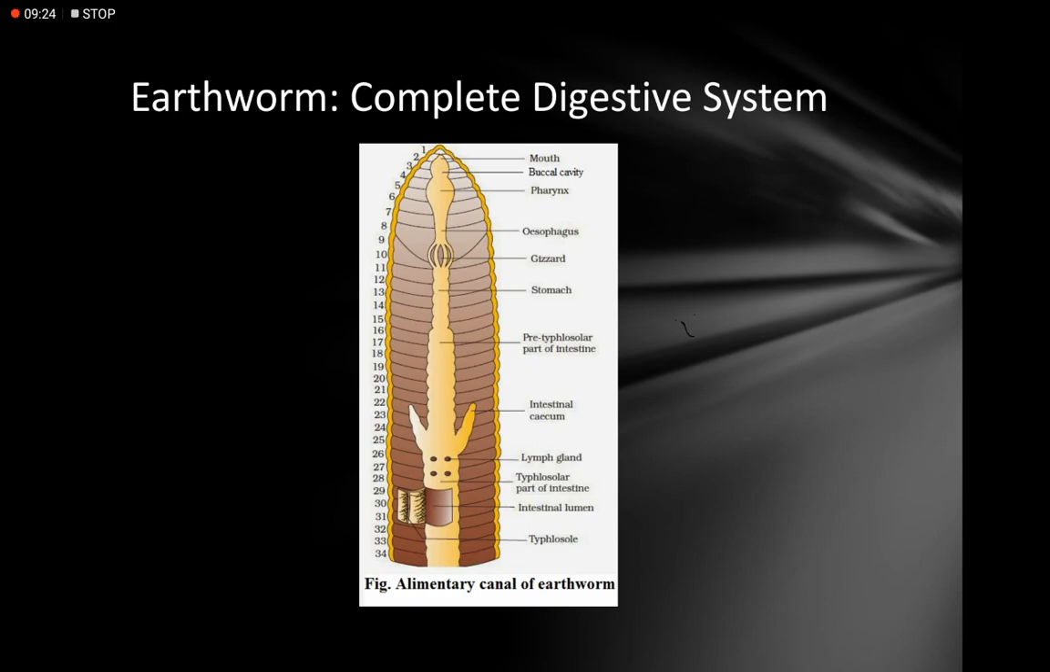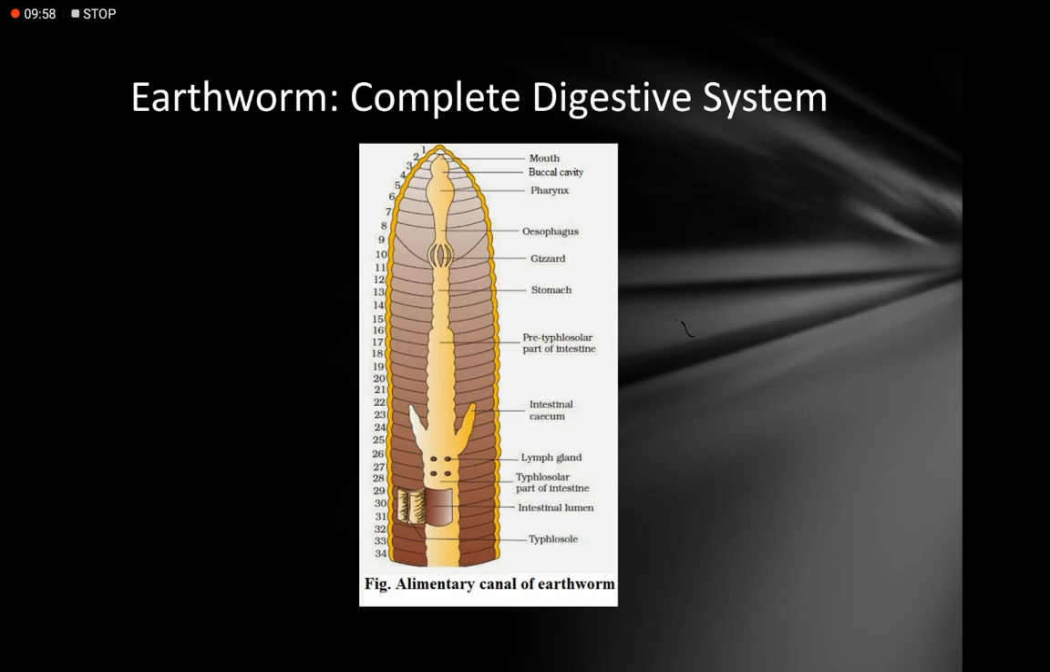Now after this, the intestinal region starts. The very long, rather longest part of the digestive system is called the intestine. So the intestine begins from the 16th segment, rather 15th, because the stomach part is taken up to the 15th. So from the 15th segment, it extends up to the last segment of the body, that is up to the anus.